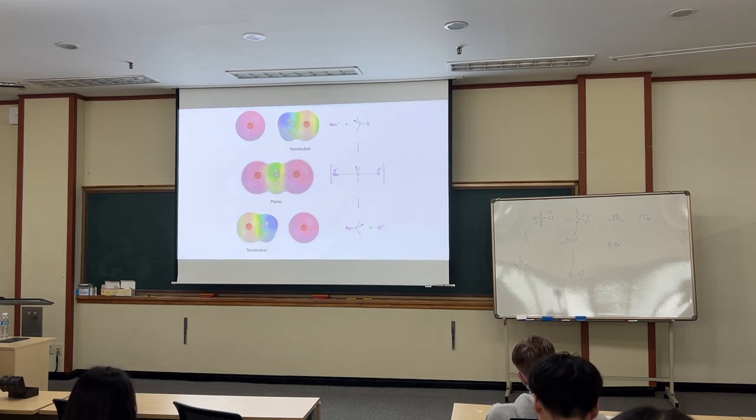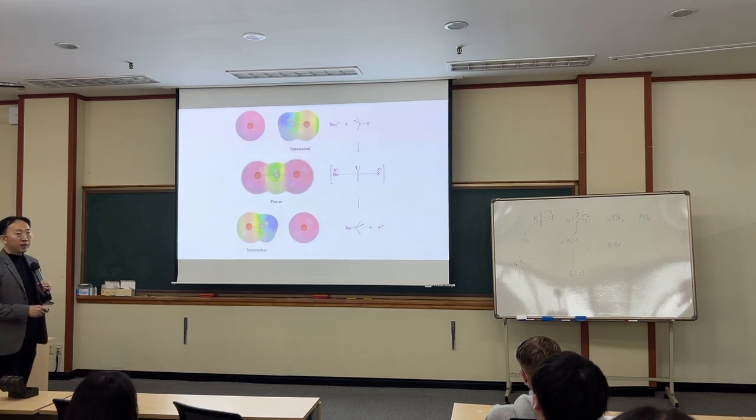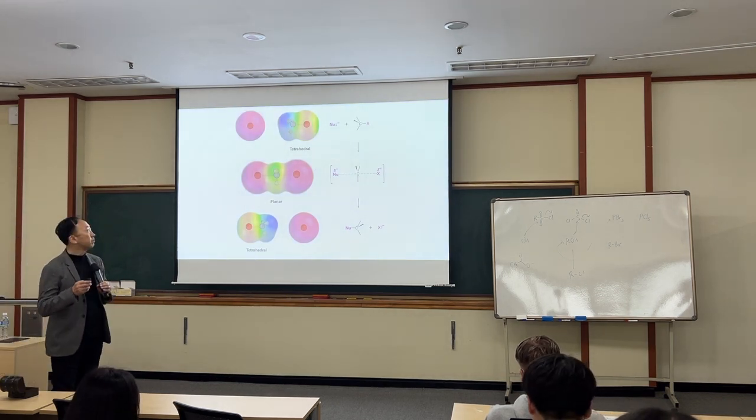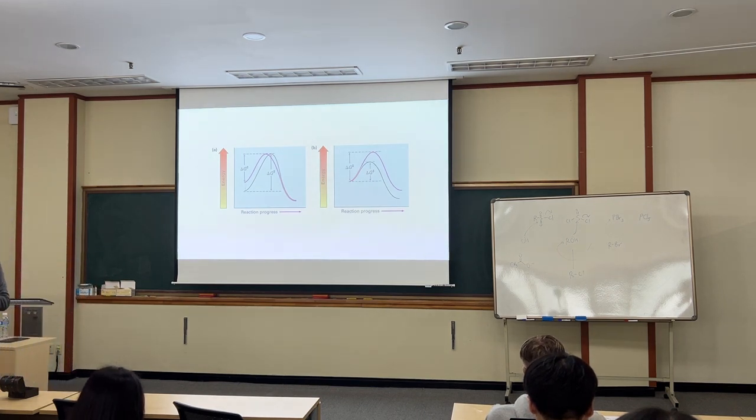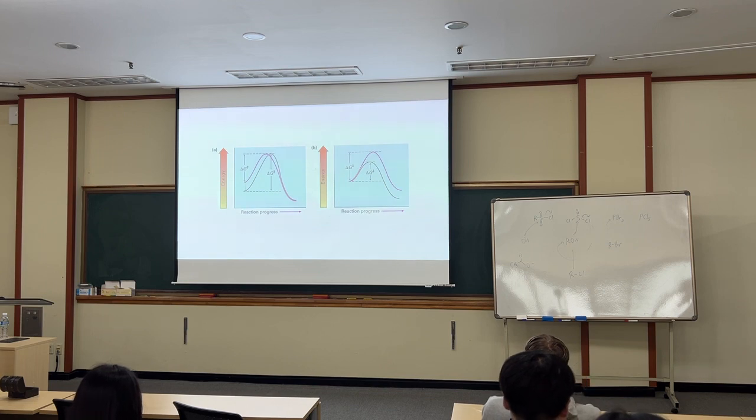As a result, the leaving group takes the negative charge and departs. If you draw this as a reaction profile, it has only one transition state. The reaction starts here, goes over this transition state, and goes down.